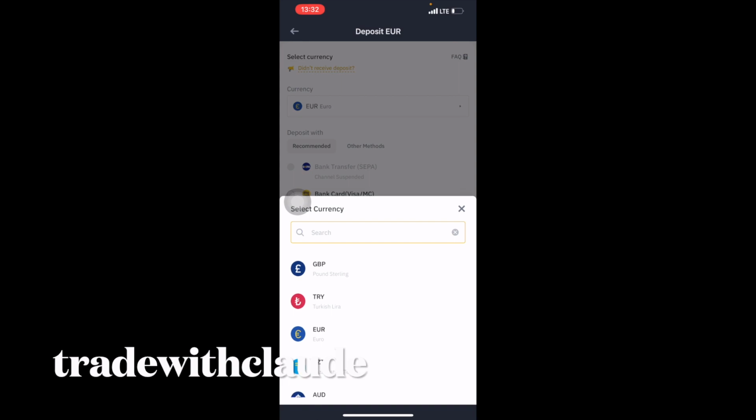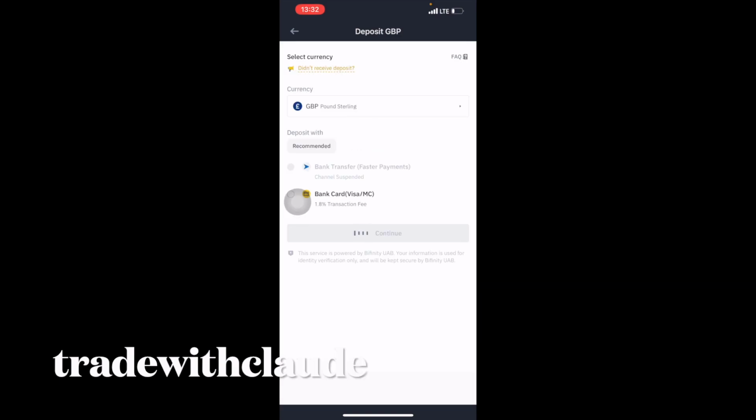Looking at this now, you will see countries that are supported. If you can find your country here, it's very easy. You just follow the process. They ask you if you want to do bank transfer. Bank transfer is not available now for my location, so you can do it with your card, which is your Visa card or MasterCard. Then you click on continue. That way you would proceed.